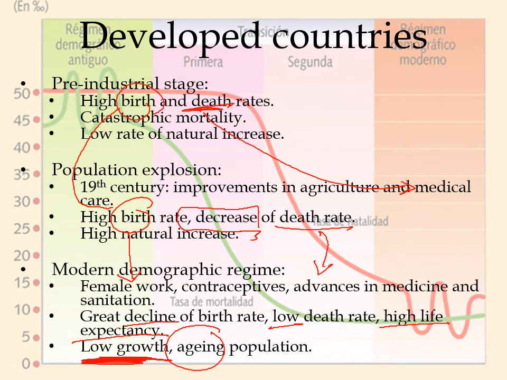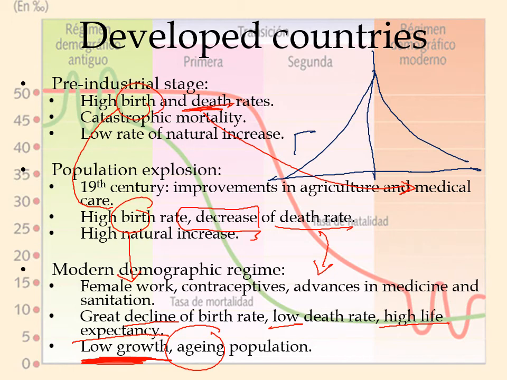If we compare this with the pyramids we have already seen, these two stages will have this kind of pyramids, right? Which we call the expanding pyramids, with a lot of children because they have a very high birth rate and very few old people because the death rates are high as well.